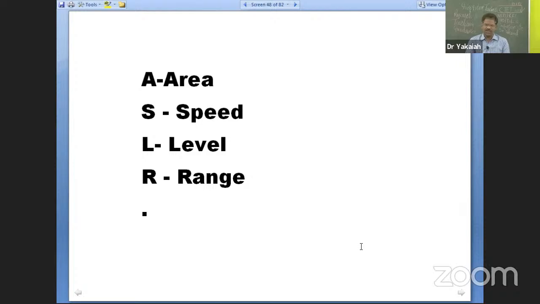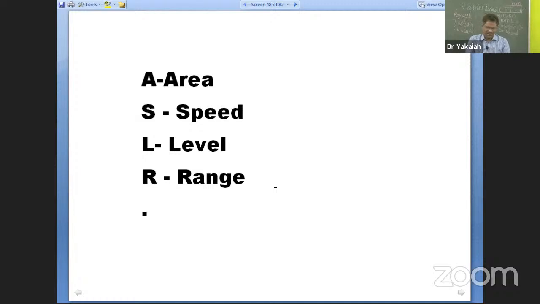Why I say this particularly for state TET examinations: which of the following does not belong to an aspect of intelligence as given by Thorndike according to multi-factor theory? Like that also it is asked. So once you remember these four, any of those questions you will be able to answer most effectively.